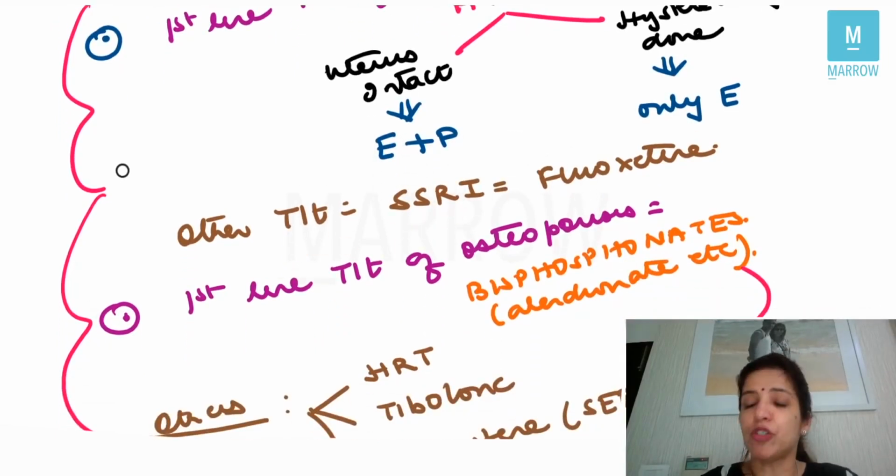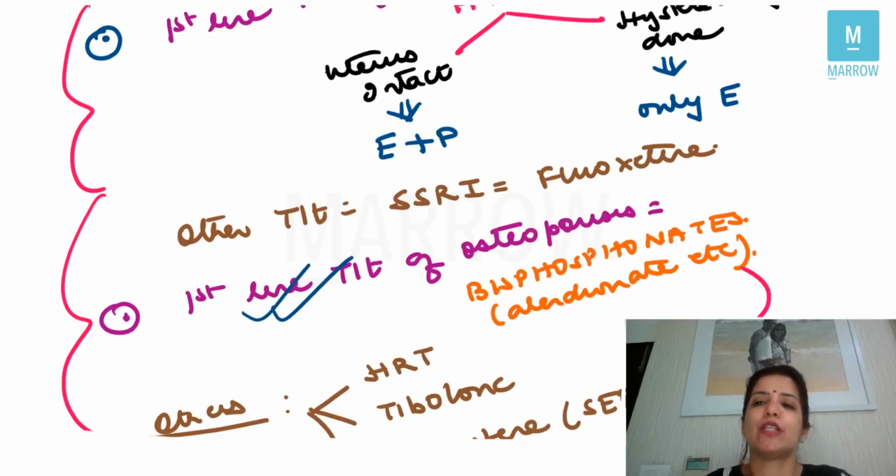Now, the second symptom which you get in menopause is osteoporosis. Why you get osteoporosis is because in menopause, the levels of estrogen are less, and estrogen is the one which is responsible for bone formation, right? So, when estrogen levels are less, the patient will come to you with osteoporosis. The first line treatment of osteoporosis is bisphosphonates, right?